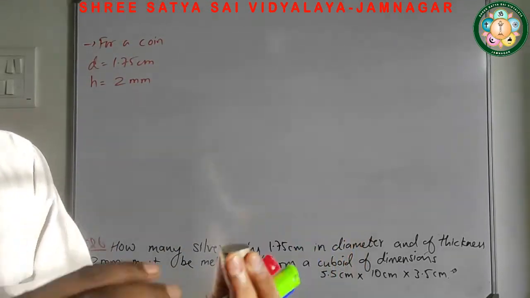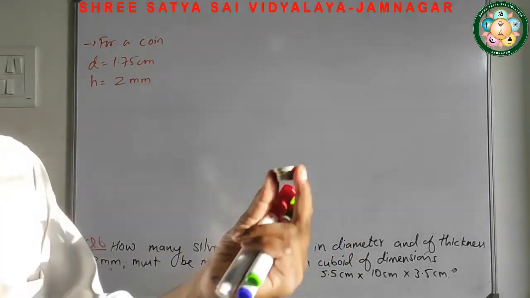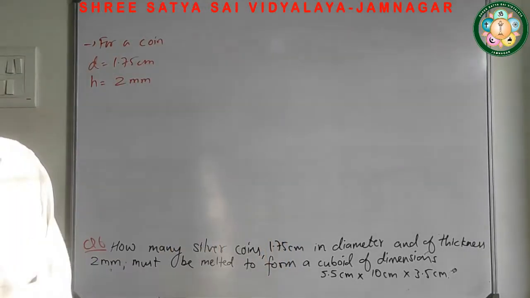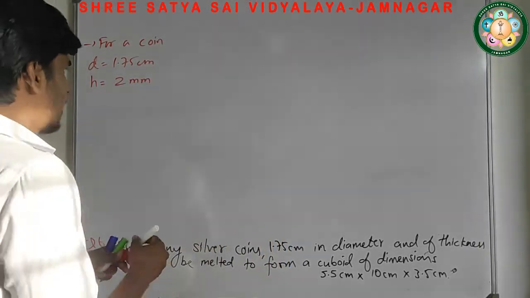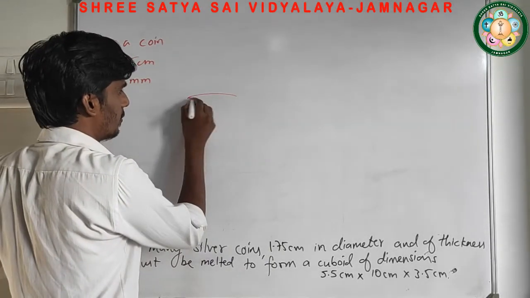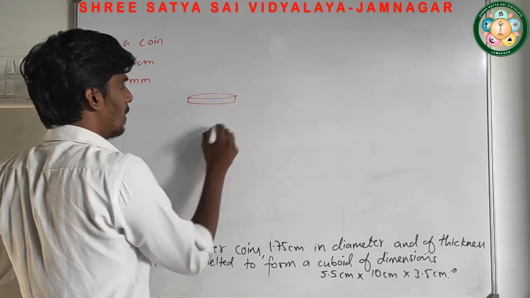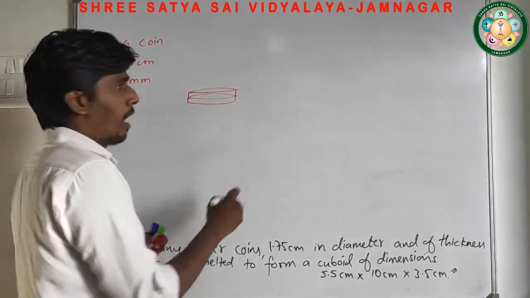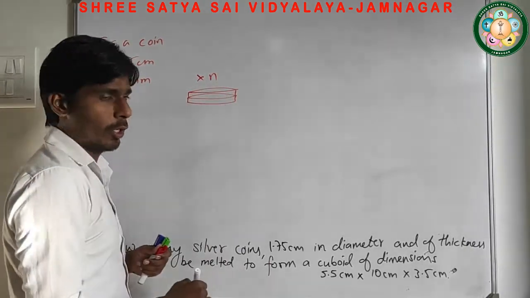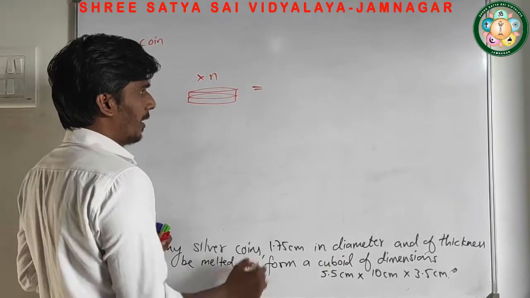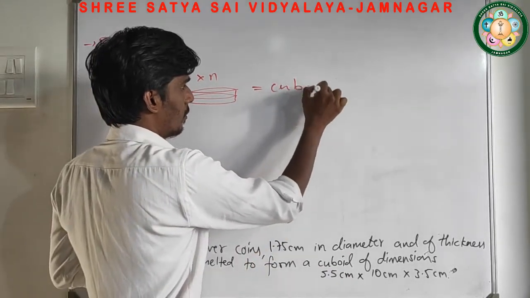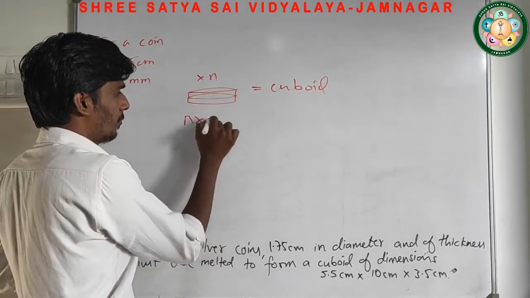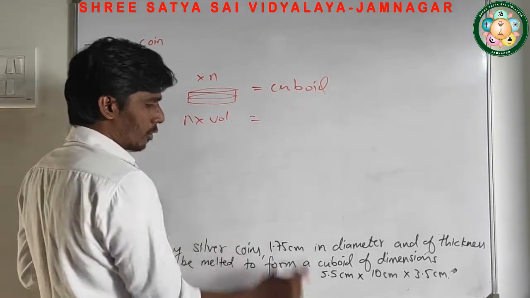So what we have to find here? We have to find ये जो है how many coins we are going to melt. हम कितने coins ऐसे, say this is one coin, ऐसे ऊपर और एक रख दूंगा तो और एक coin हो जाएगा. So how many coins we are going to melt to form a cuboid of length. So volume of this n numbers of cylinder equals to what?